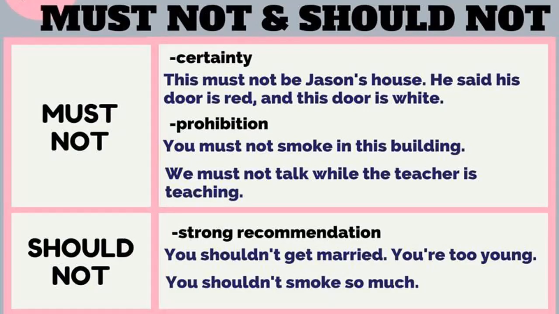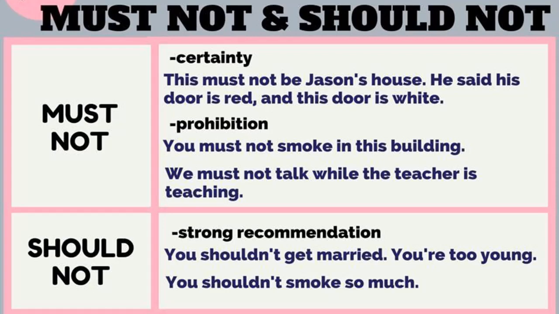Students, as I already told you, we add not to the modals can and may. So we also use not along with should and must to make their negative form. For example, must not shows certainty or prohibition. For example, this must not be Jason's house. He said his door is red and this door is white.